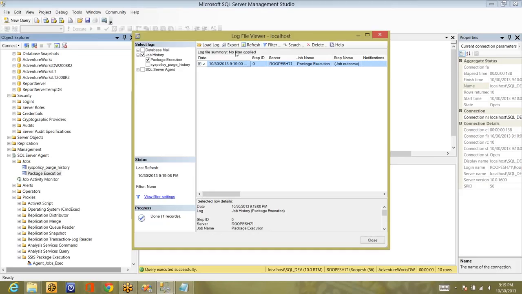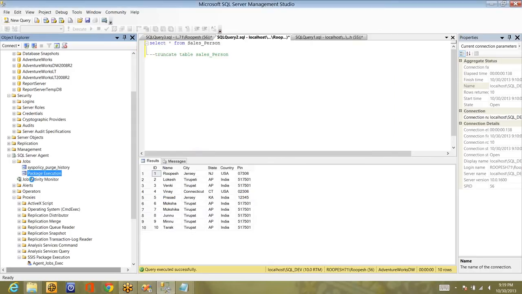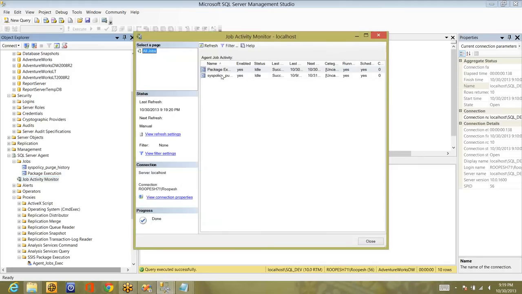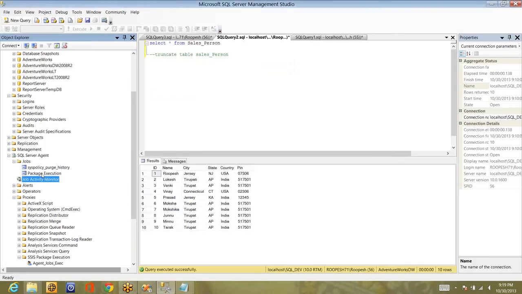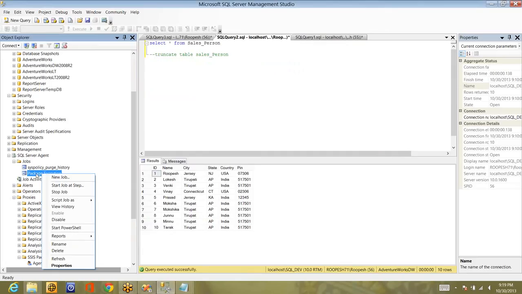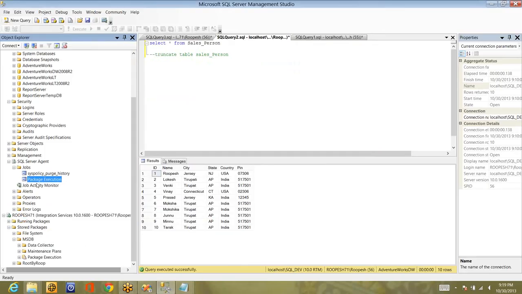So this is about it, and you can see the next trigger is also done. And if you want to see the job activity monitor, this will show all the packages that are available. Whatever packages are available, everything will be shown here. And what else do you have here, the important thing. Okay, those are the important items for now.